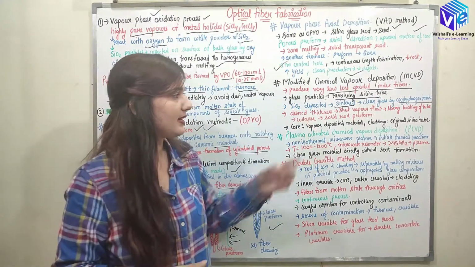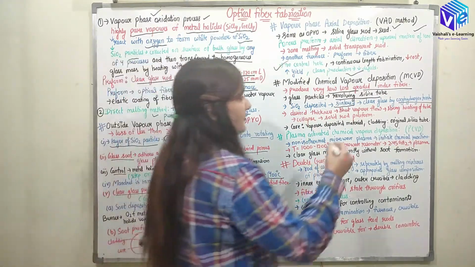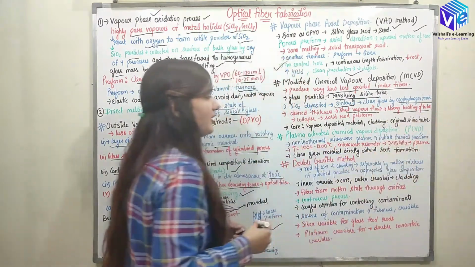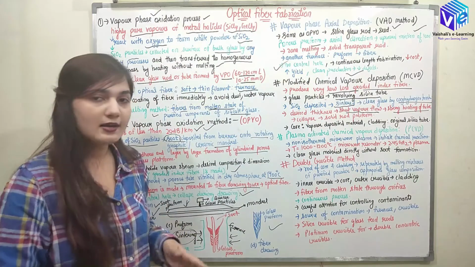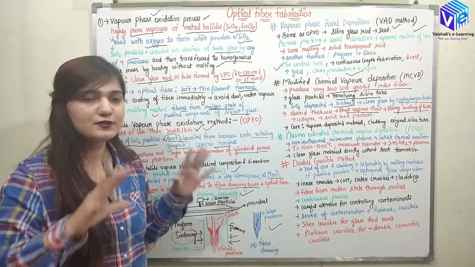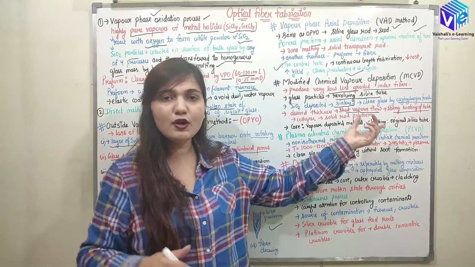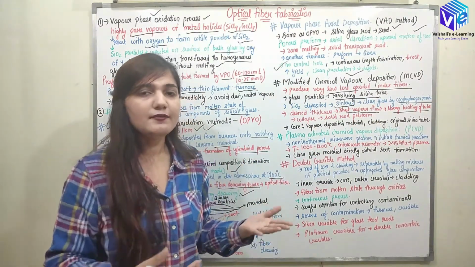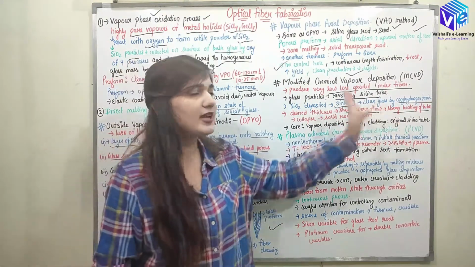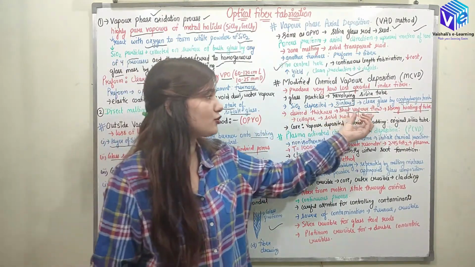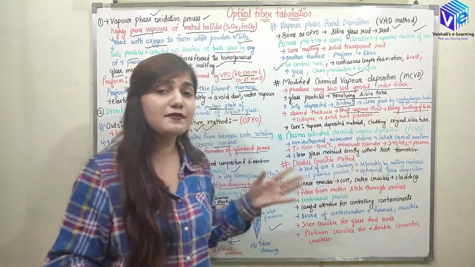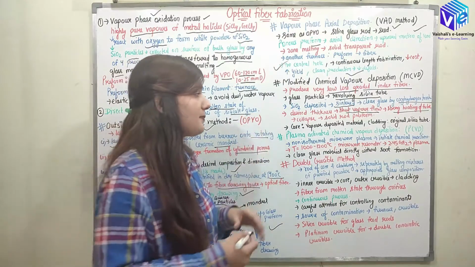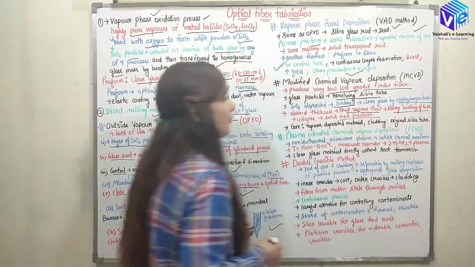Now the desired thickness can be achieved with the help of shunting of the vapor flow, and then we give strong heating of the tube. Now the tube is going to collapse at the strong heating, right? First of all, we shunt the vapor flow so that no further layers of SiO2 are deposited, right? We also remove the oxyhydrogen torch. After that, we give such a high temperature that the tube is going to collapse and we form the solid rod preform.